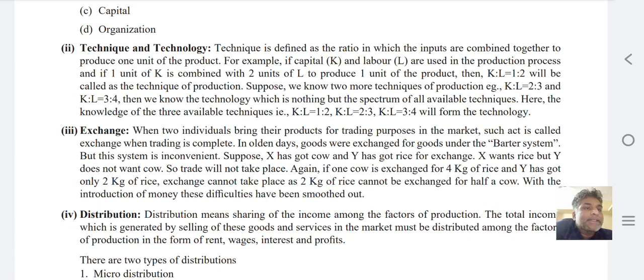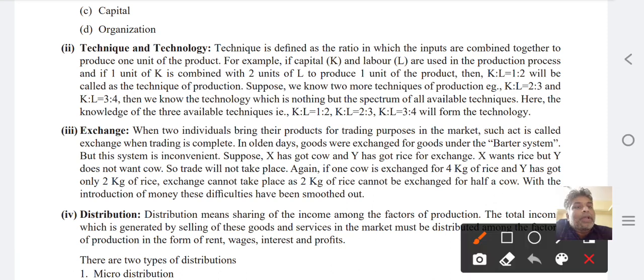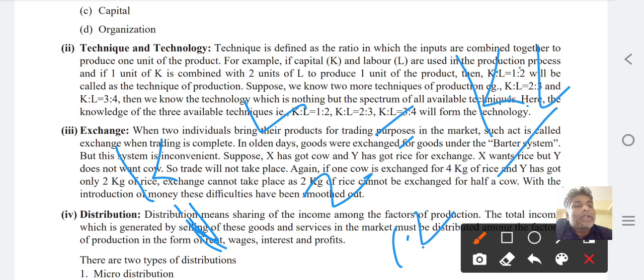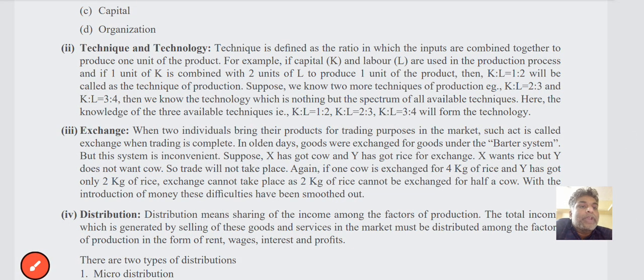I hope you will understand. So ఇప్పుడు K అనేది ఒక యూనిట్ అయితే L అనేది 2 యూనిట్లు అయినప్పుడు K is to L ఏమవుతుంది? సో that is equal to 1:2. Like this, 3 techniques will be available.